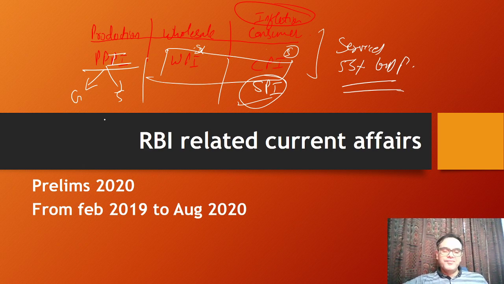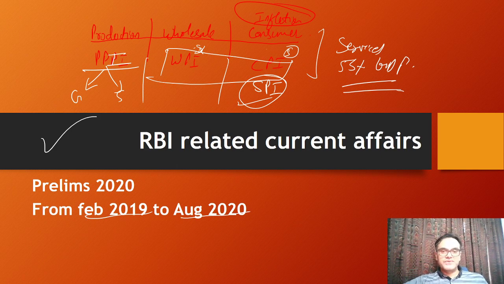Now RBI related current affairs, that is the next thing that we are going to deal with. So all the current affairs from February 2019 to August 2020 with respect to RBI we have to discuss. Very, very important. At any time the question can be asked.